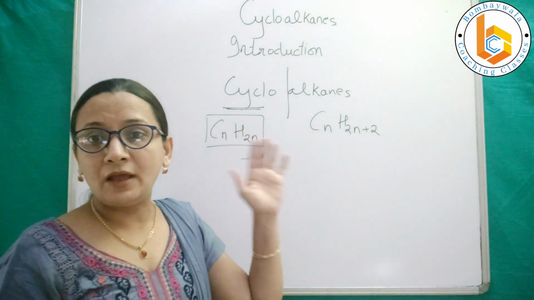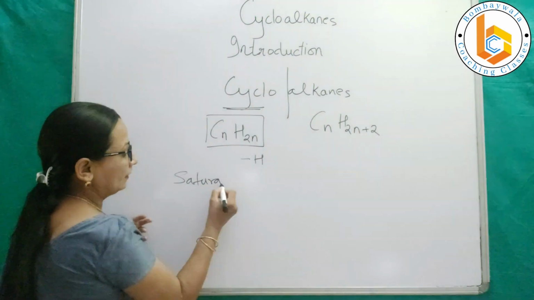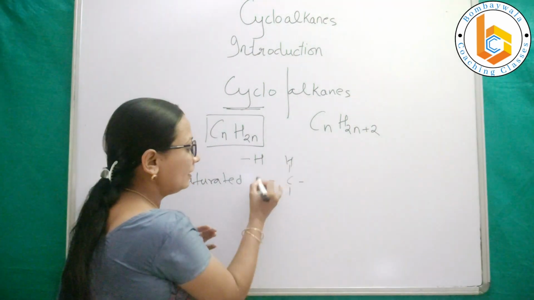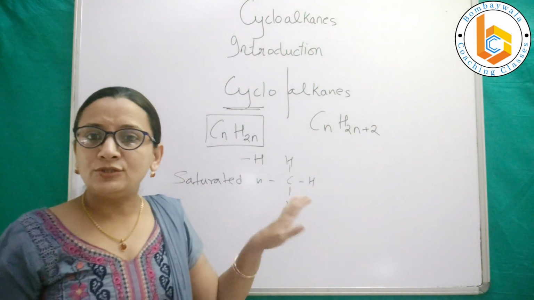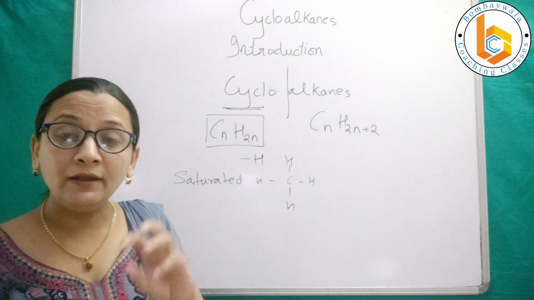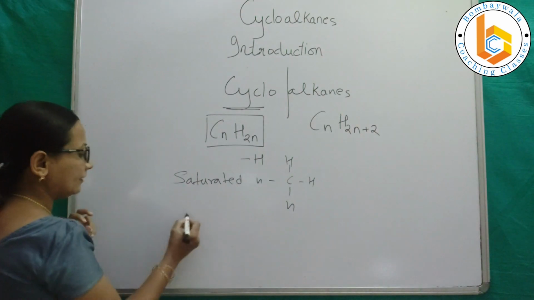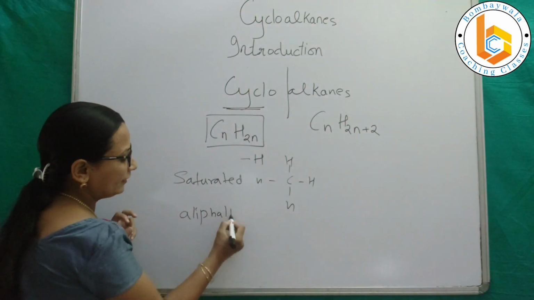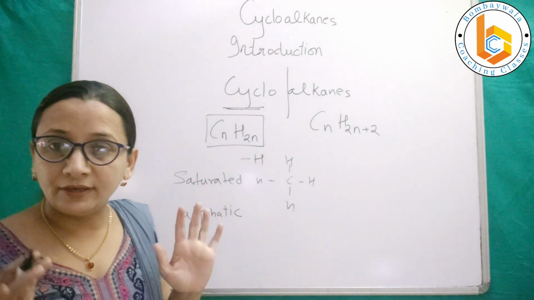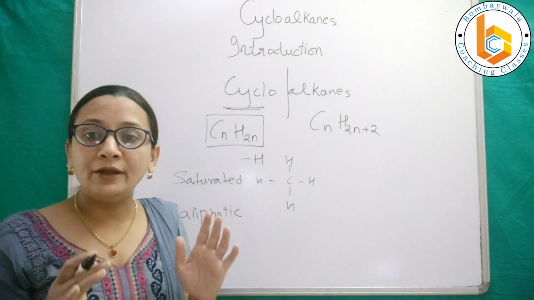Now what do we understand about alkanes? That they are saturated. That means all the valencies of carbons are fulfilled by hydrogens. And so are cycloalkanes also. All their valencies will be filled by hydrogens only. Right? And there is another word called aliphatic. Aliphatic also means that they are single bonded or saturated. That means all the valencies of carbon are satisfied by hydrogen.